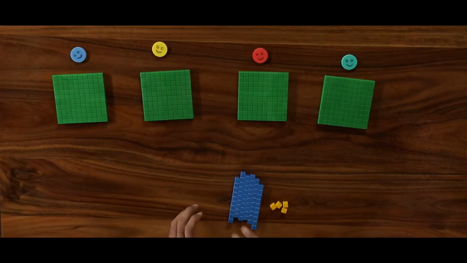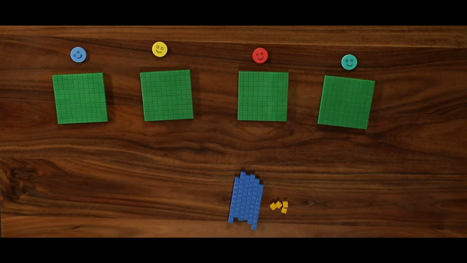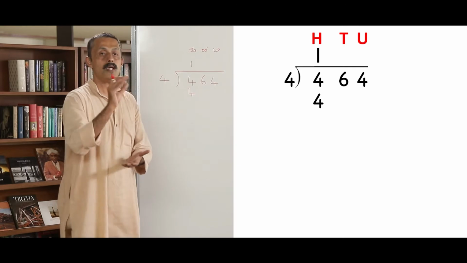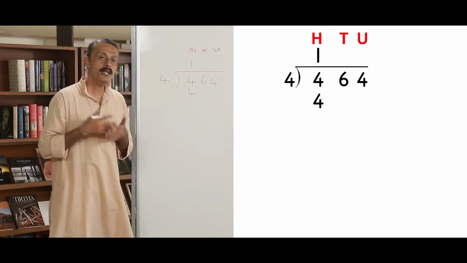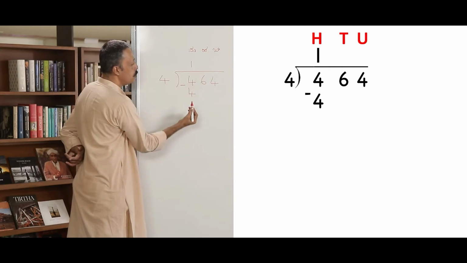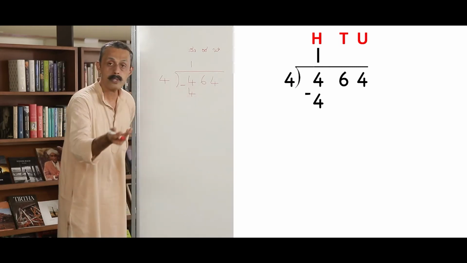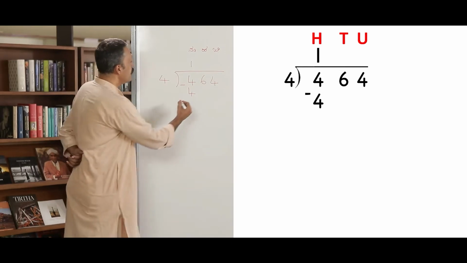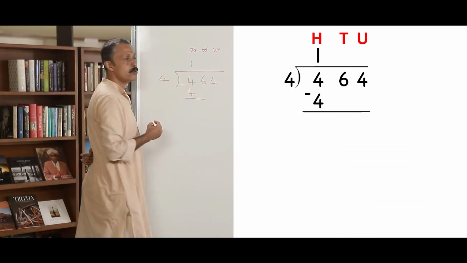What is meant by given out? I had something, I gave them. We have seen in subtraction, if I give away what I have, what do we do? We subtract. I had 400s and I gave away the 400s. So, how many hundreds are left with me?